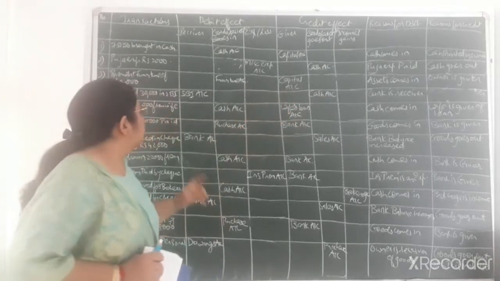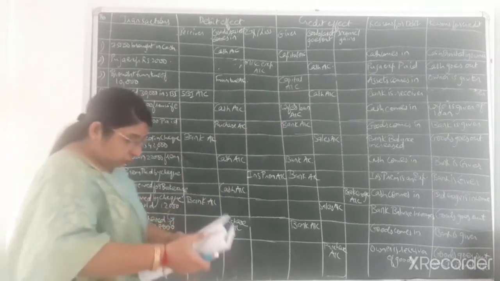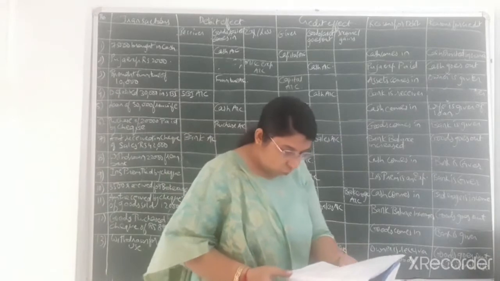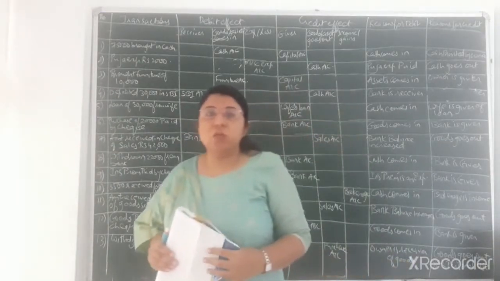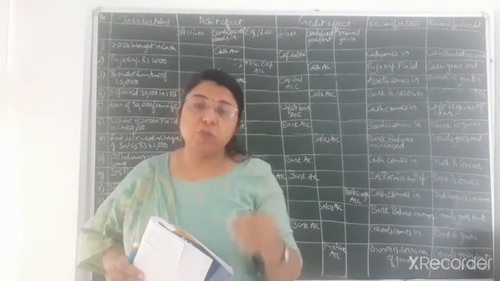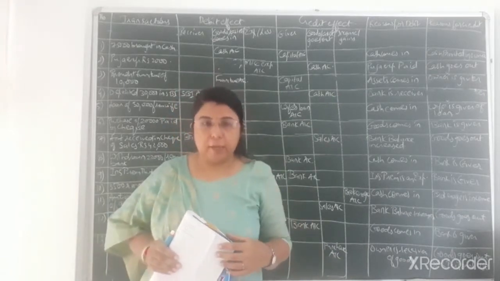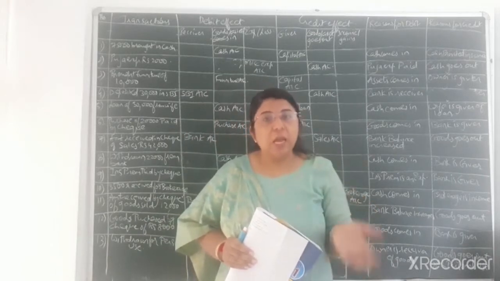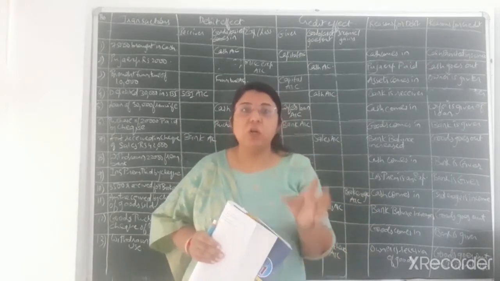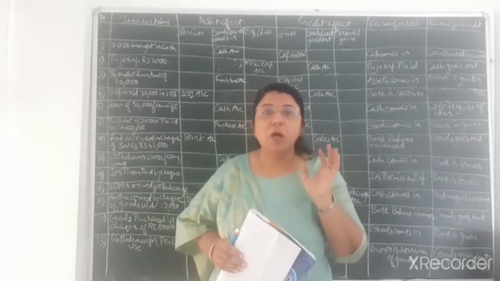Okay, now the fourth transaction, that is you can see deposited rupees 30,000 to the State Bank of India. We have deposited rupees 30,000 in SBI Bank. So that much amount of cash will go out from our business, and bank is the receiver of that much amount of fund from the business.